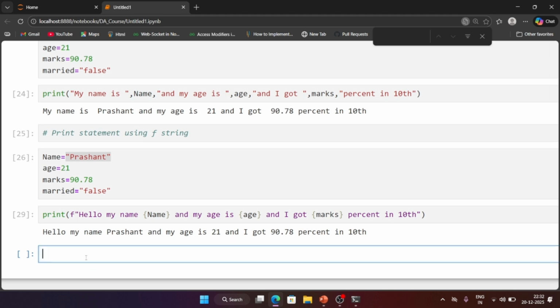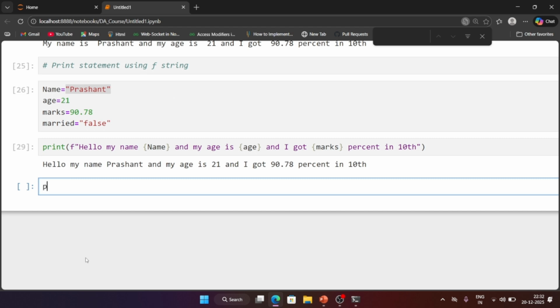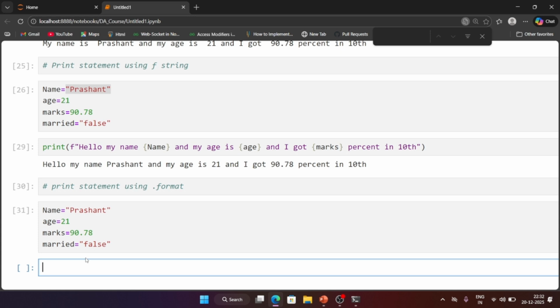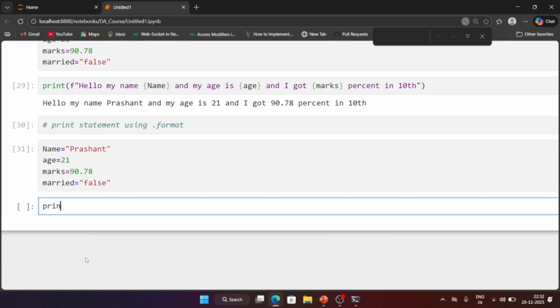Okay, so next here we have dot format. Print statement using dot format. Okay, how to use this dot format, this is also the same. I am writing these variable names. Now how to use dot format, here all the values, but here you have to follow sequencing. Okay, sequencing means the position is decided here, like if this is your first position then you have to write it first, and if you want to print at the second position then it will come at the second number only.